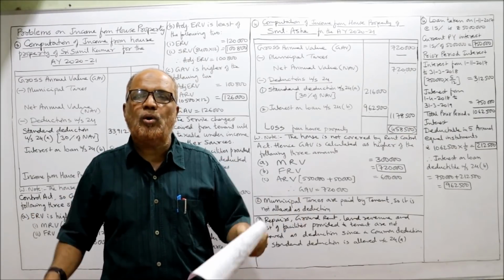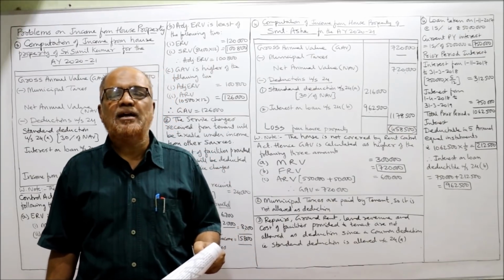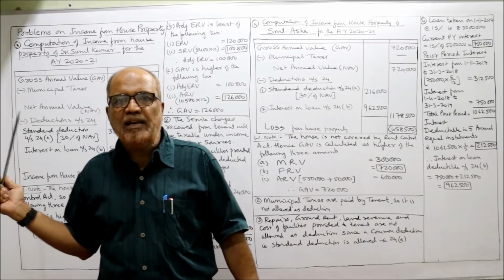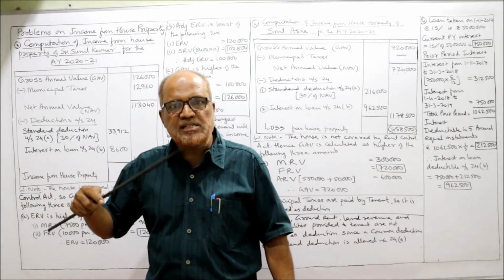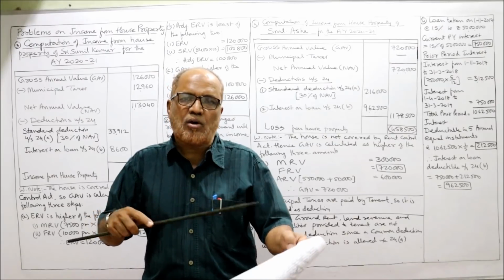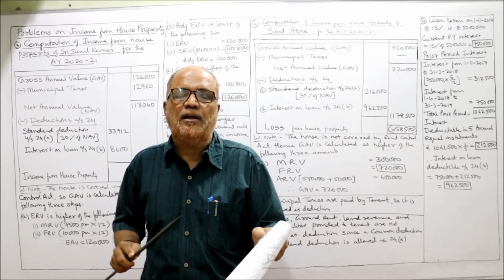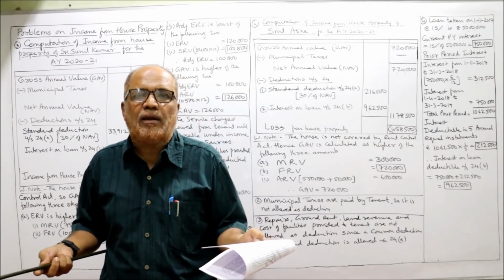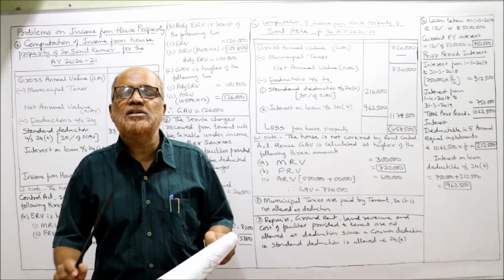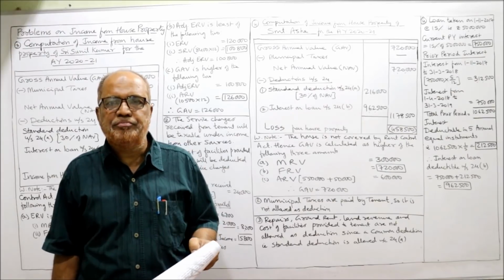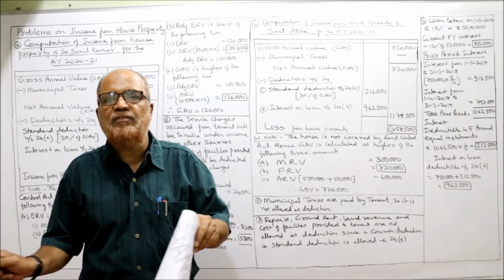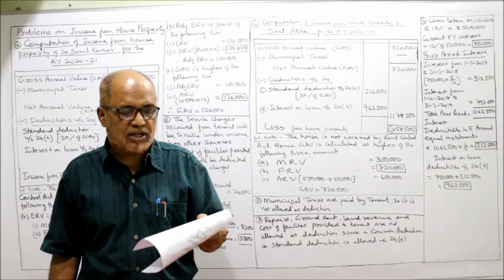Facilities are given by the owner to the tenant, but Income Tax Act says they are not charging service charges. In the earlier problem, service charges are made by the owner. So service charges may say cost of facilities given will be deducted, but here service charges are not there. Only facilities are given by the owner to the tenant. It is not allowed as reduction. Whatever service charge, what is the cost of service charges, that will not be allowed as deduction.